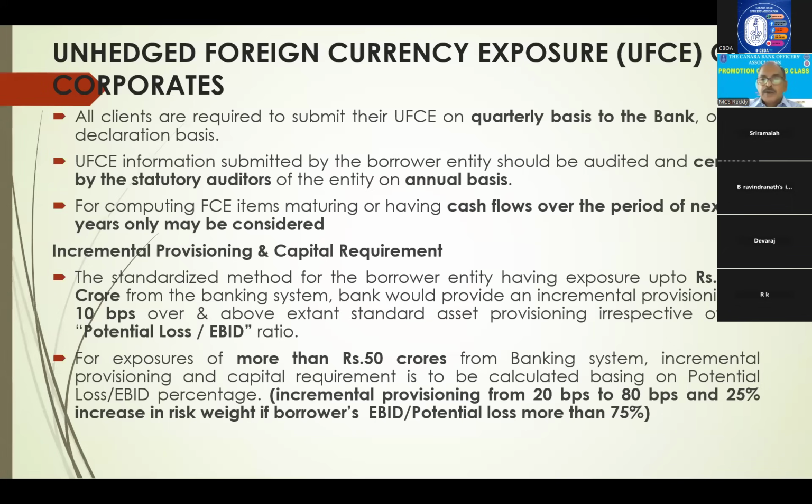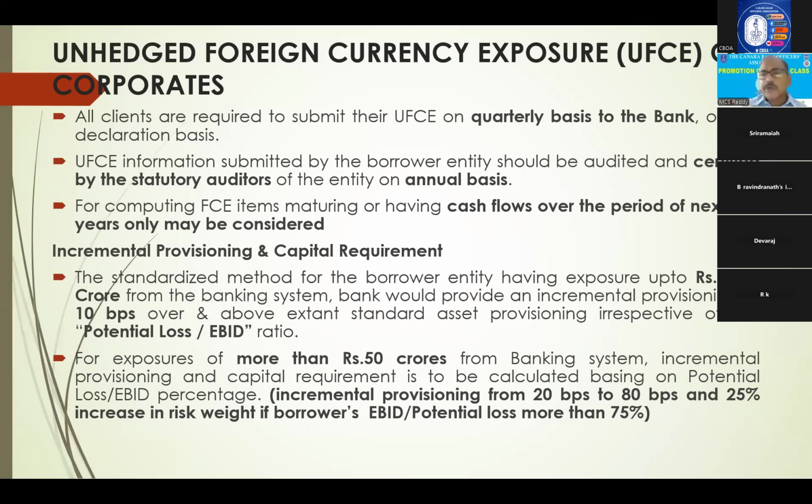And for above 50 crores, you have to calculate through this principle, potential loss by EBID. Potential loss means due to unhedged foreign currency, how much loss is expected. That is potential loss divided by EBID, earnings before interest and depreciation.